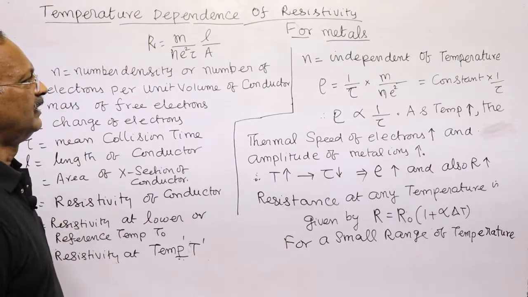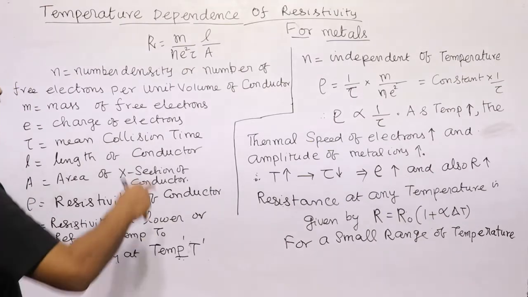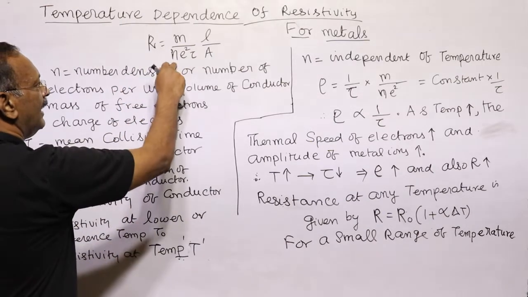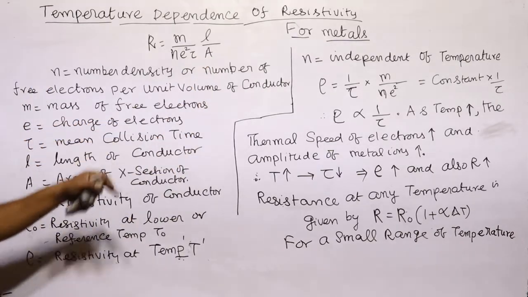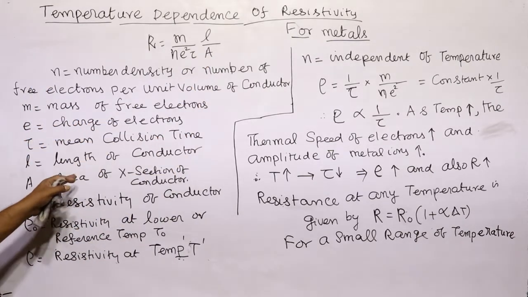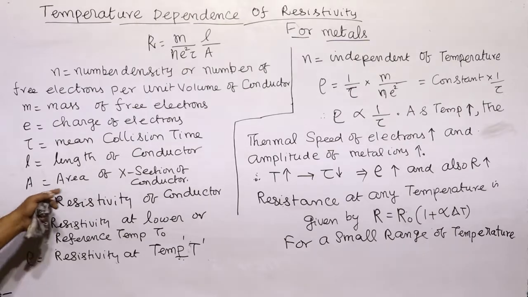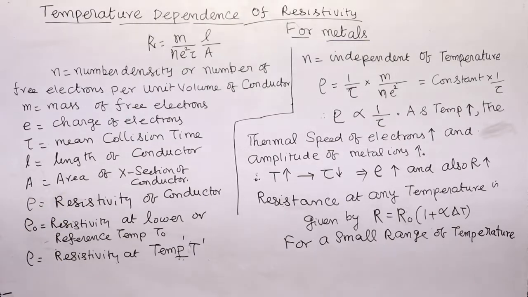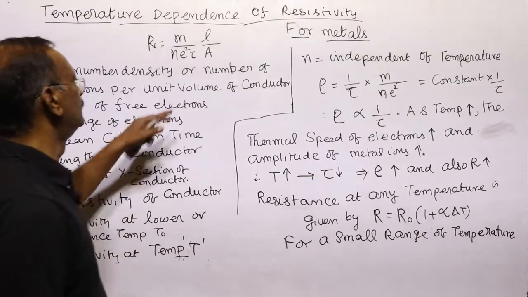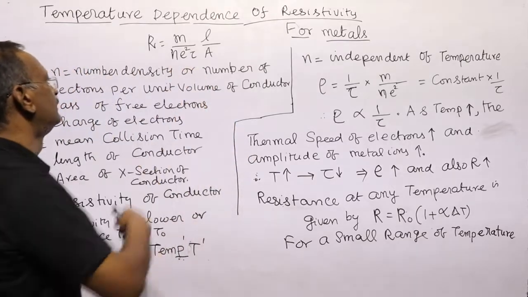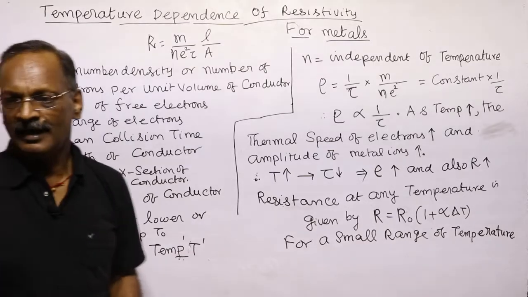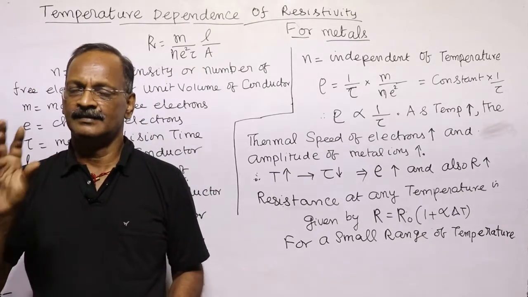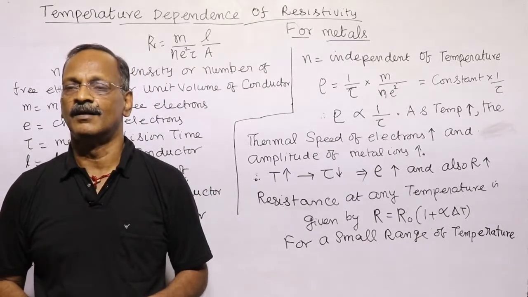Temperature dependence of resistivity. We have already seen that resistance is equal to m L by n e square tau A, where m is the mass of the free electron, L is the length of the conductor, A is the area of cross section of the conductor, e is the charge of the electron, and tau is the mean collision time. So mean collision time means, at room temperature or at any reference temperature, we call the resistance R naught.